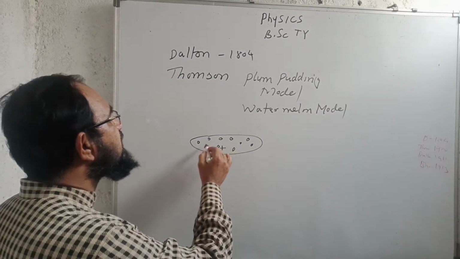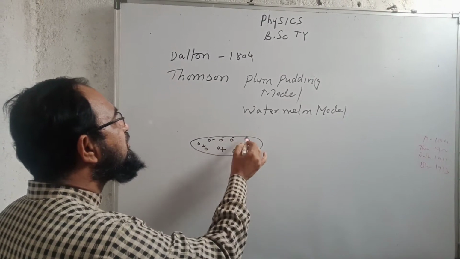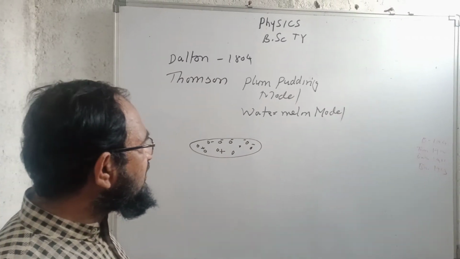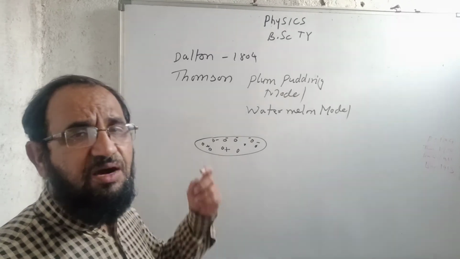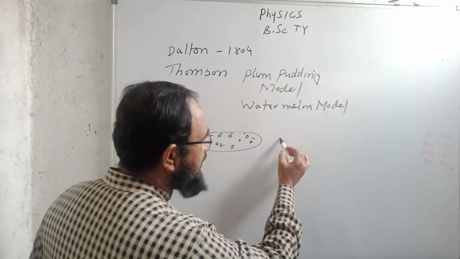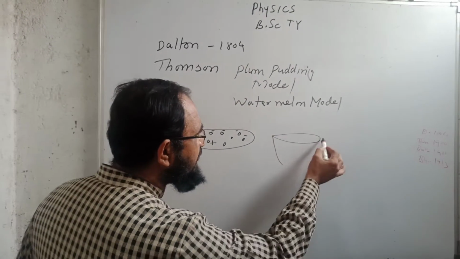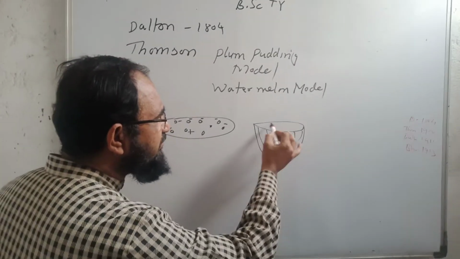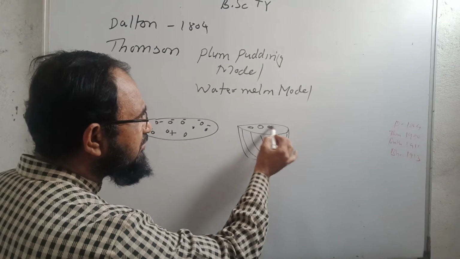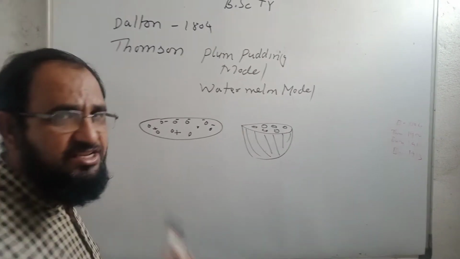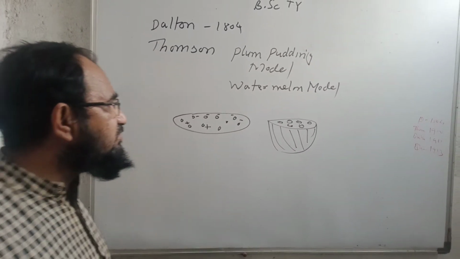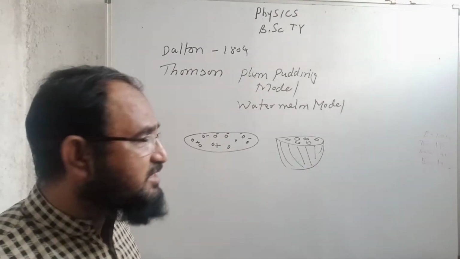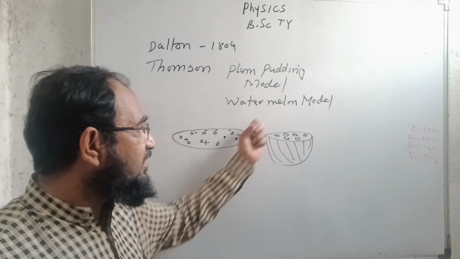There may be positive charges or negative charges. He also said that this model can be compared with the watermelon. If we take the cross section of a watermelon, the seeds appear over the cross section in a random fashion, like the electrons or charges embedded in an atom.